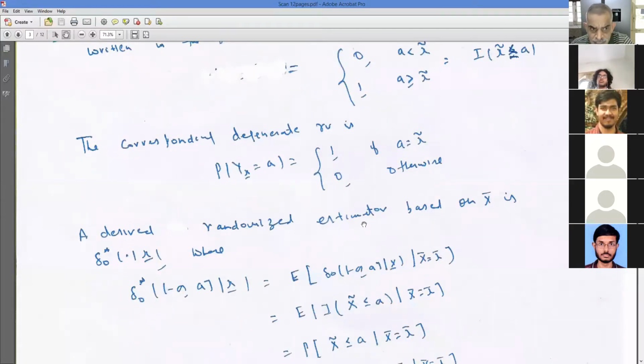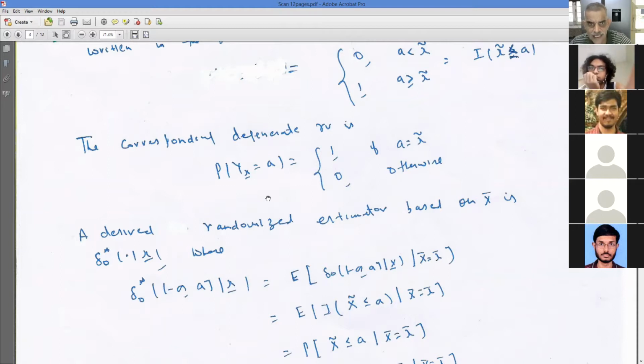So the result which we did, what does it say? The desired estimator would be obtained by conditioning this probability measure, that means delta naught star of minus infinity to A given X. Take its expected value given the complete sufficient statistic, which is X bar. So this is the same as delta naught of minus infinity to A given X bar equal to X bar.